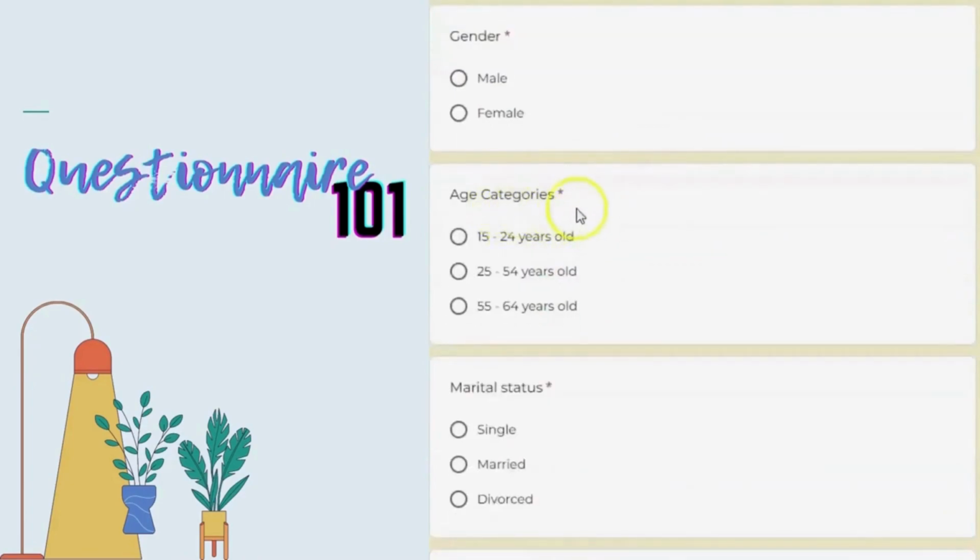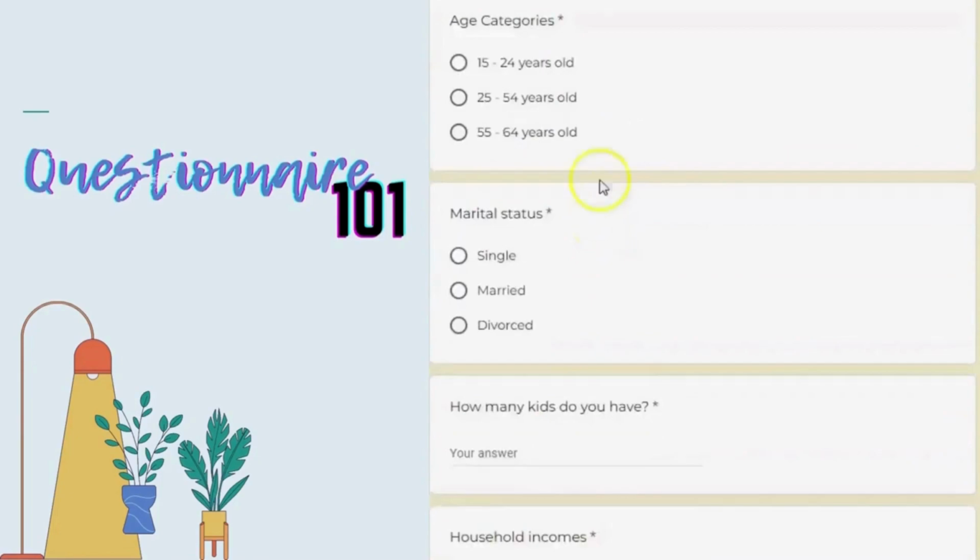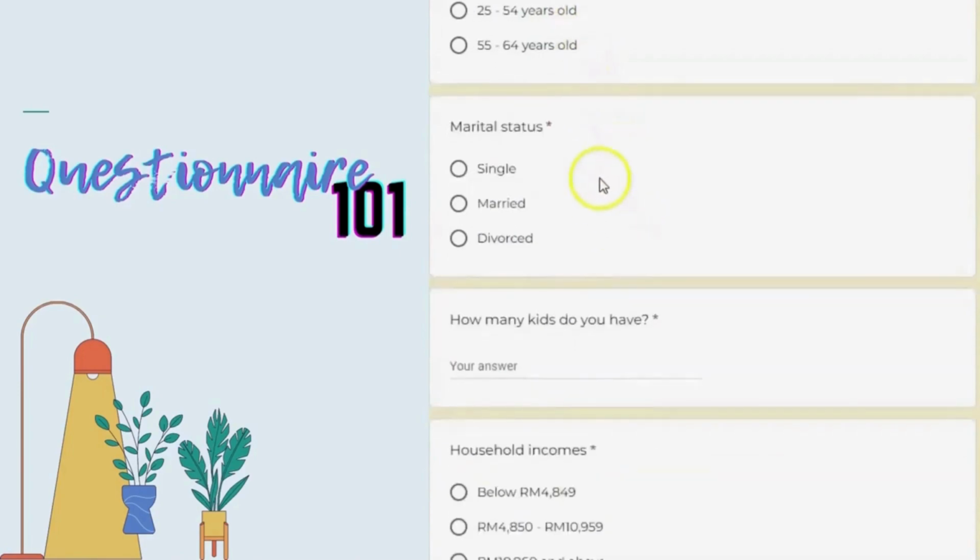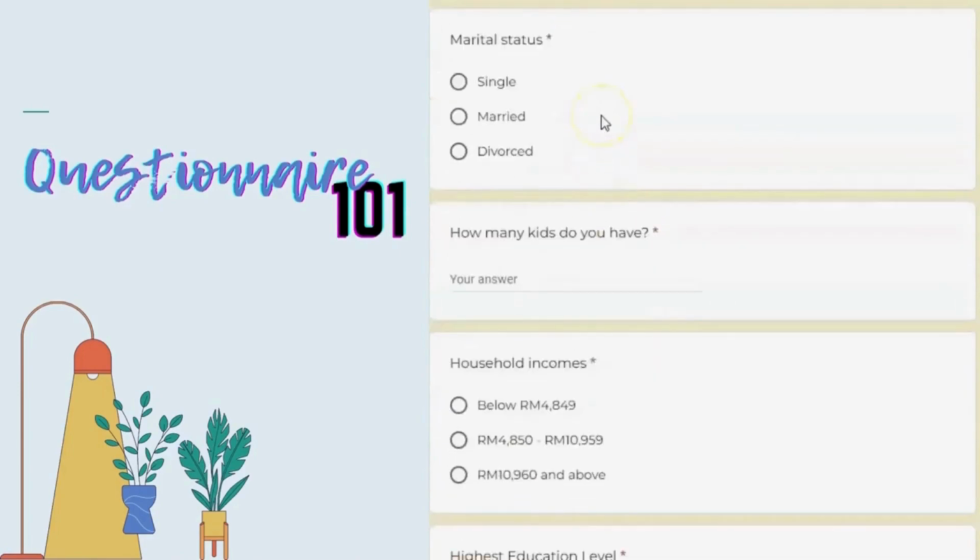And each age category here will also give a qualitative variable. However, it is on an ordinal scale because the age categories are ranked. Marital status is another example of a qualitative variable with ordinal scale.